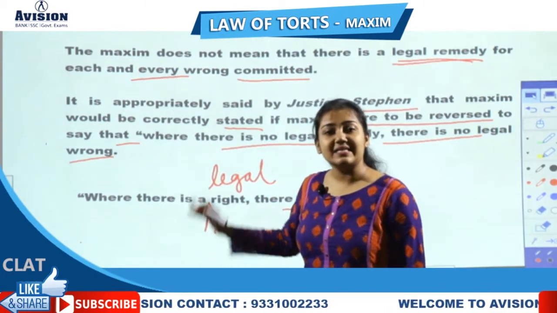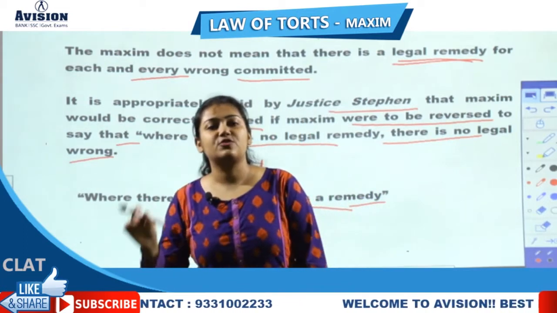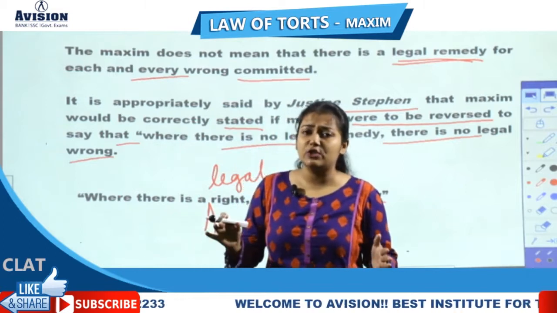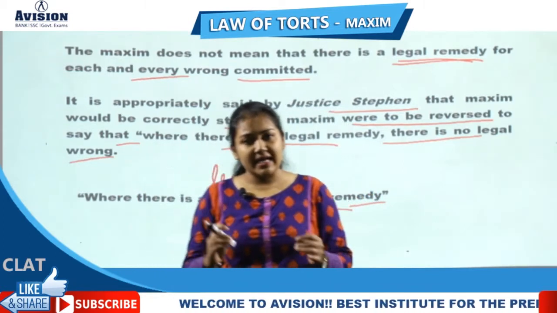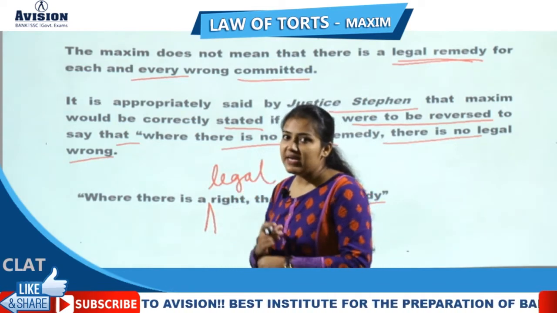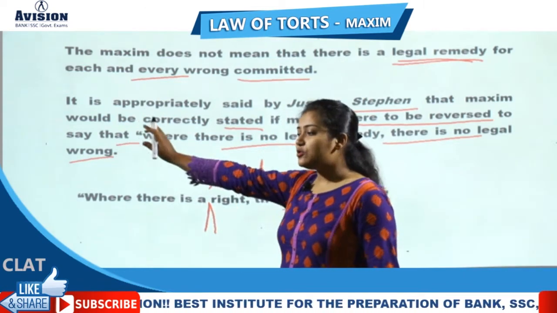If your legal right has been violated by any individual, then you can get a legal remedy under law of tort. So this is the meaning of the maxim ubi jus ibi remedium.